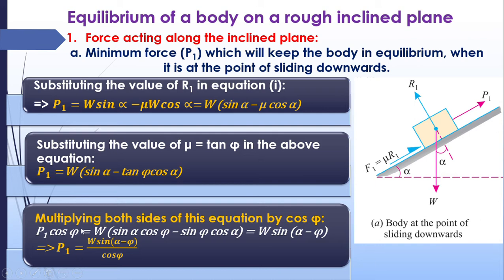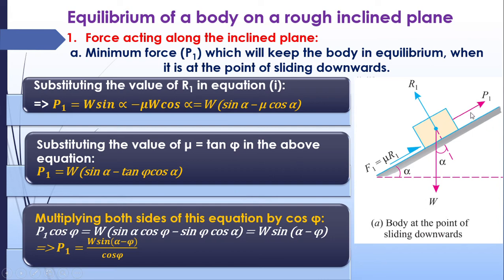So this means that if we are applying a force P1 having this quantity of force, that force will be enough to make this body in equilibrium, to resist the downward movement of this body. This force will be necessary. This force will be sufficient for restricting the downward movement of the body, so that it can be in equilibrium. So P1 is equal to W sin alpha minus phi divided by cos phi is the equation for equilibrium condition of this particular body. Now you have to find the maximum force which we can apply. This is the minimum force.